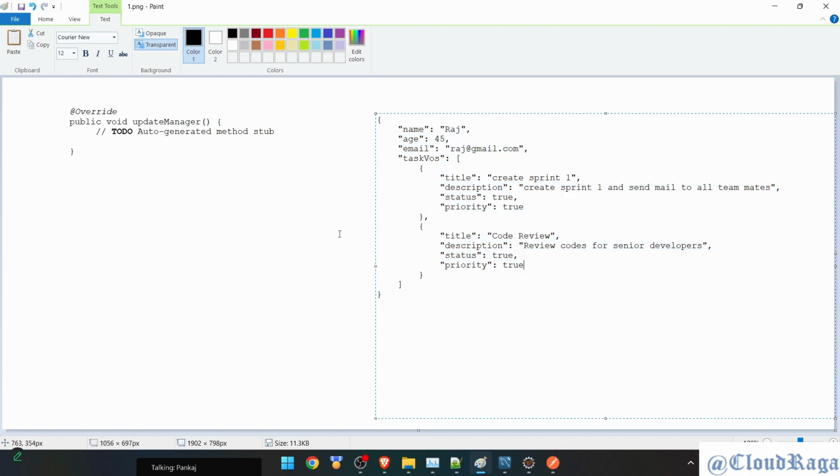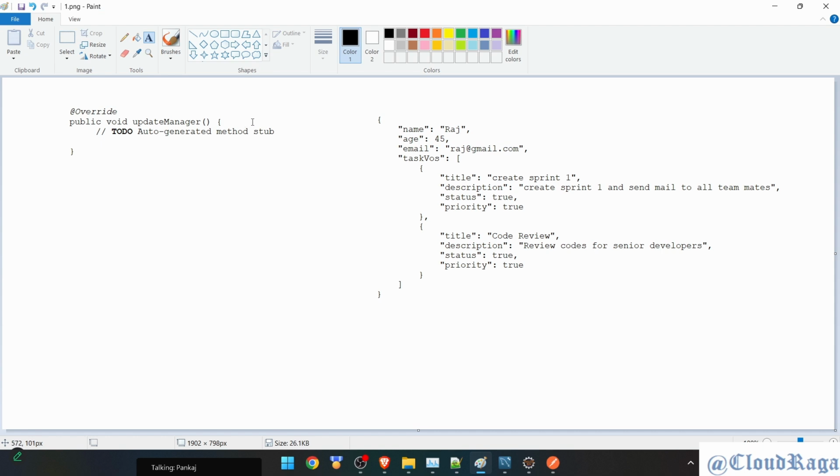Okay. So here, when the user updates the manager this time, maybe I want to update email or age, or maybe I want to write a full name instead of just first name. It's not saying first name, it just says name. So that's my need, a full name, first name and last name. There might be a chance that that particular manager also wants to update these sections as well. Okay, it's also possible.